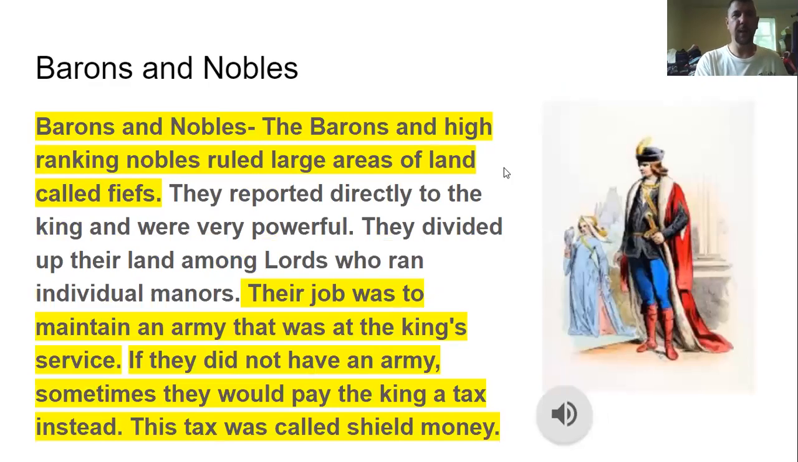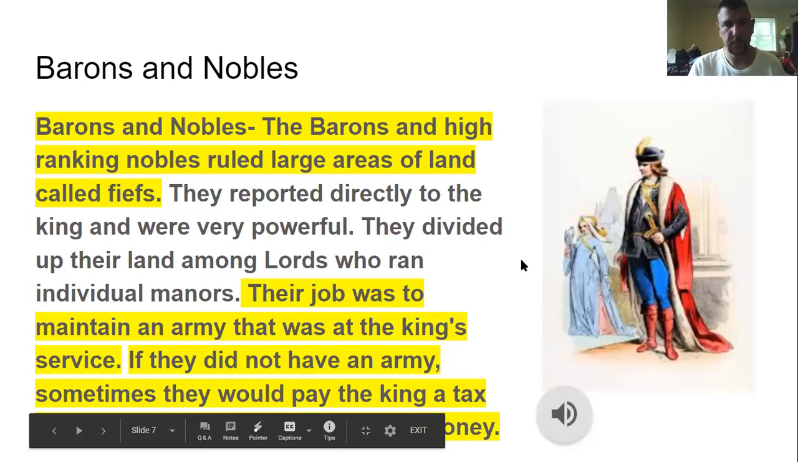All right, then you had your barons and your nobles. The barons and nobles would rule large areas of land called fiefs, and they reported directly to the king. The king would give them land, and then they would divide up the land that the king gave them into other chunks. And they maintained an army for the king, basically. If they didn't have an army, sometimes they would pay the king a tax, and this tax was called shield money.